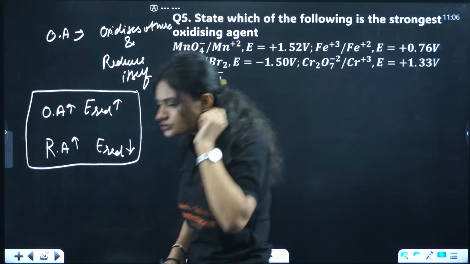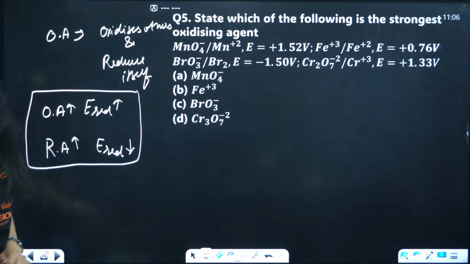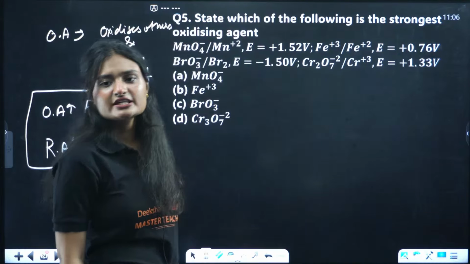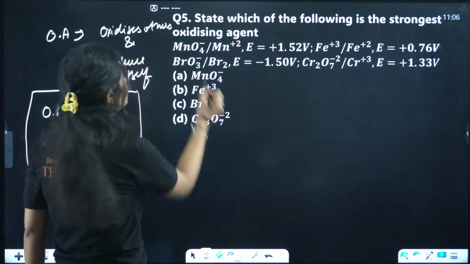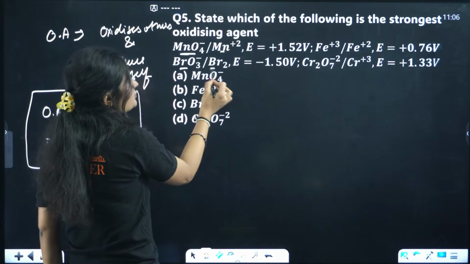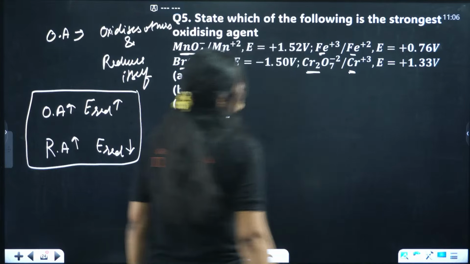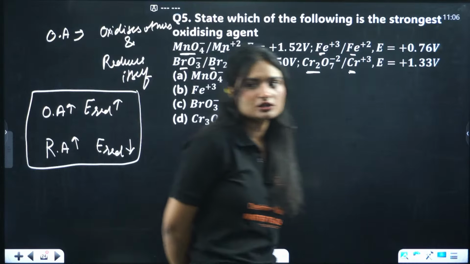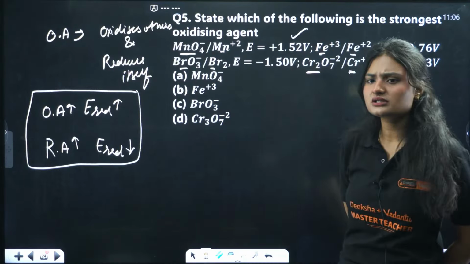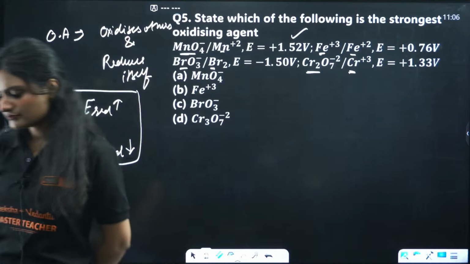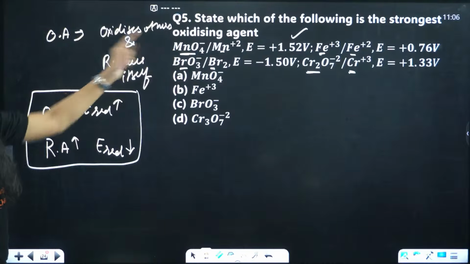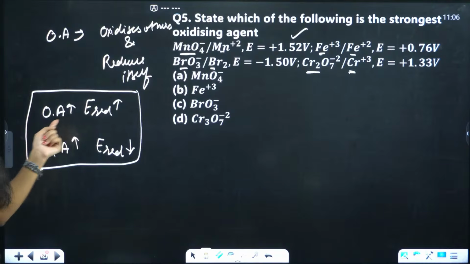So some of you answered D, some of you answered A, B. How B? Okay, let's see. Which of the following has the highest reduction potential? Check clearly, these all are reduction potentials. Among these, which has the highest? This one, right? 1.52 volt. That is the highest reduction potential. So the highest reduction potential is for MnO4 negative. That means the strongest oxidizing agent will be MnO4 negative.